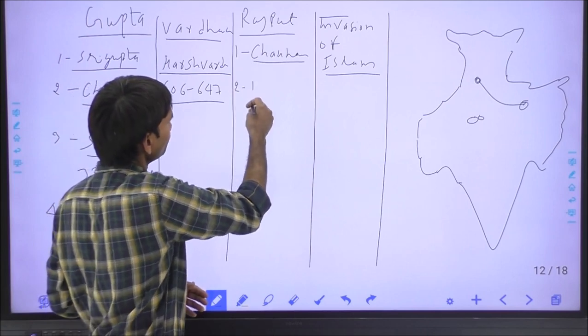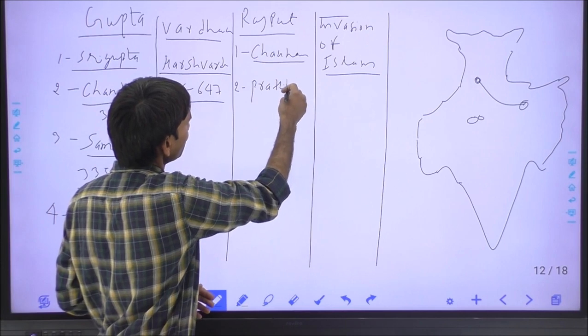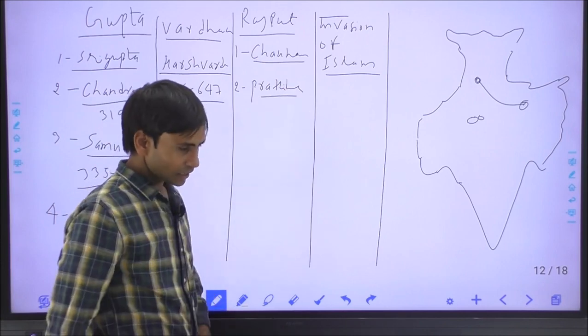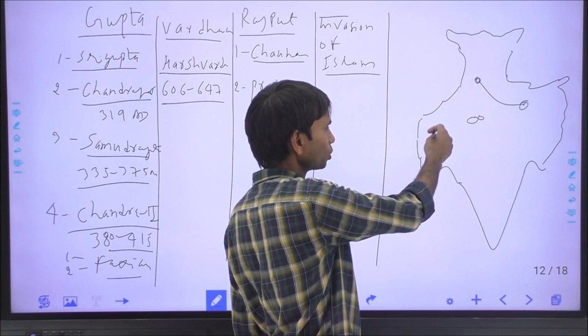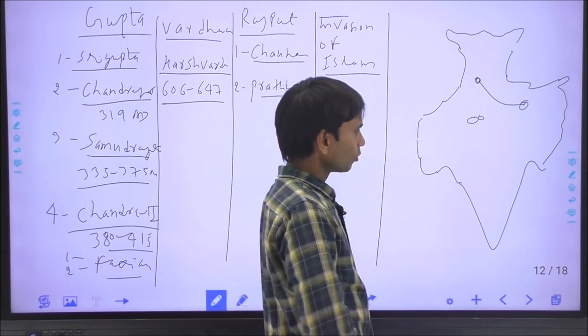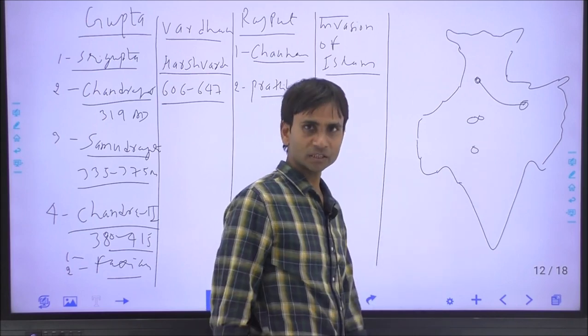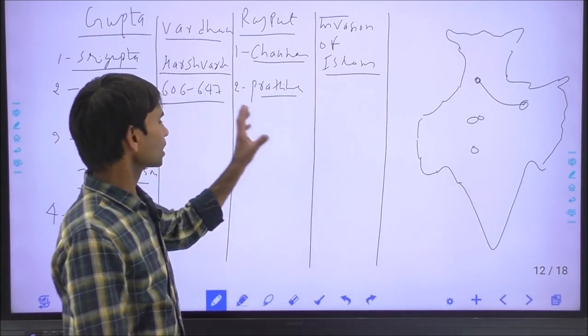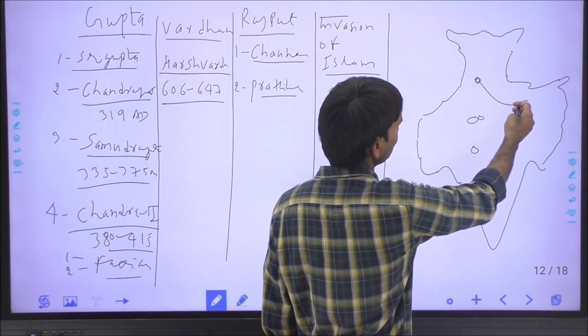Second, this was the Pratihar, also called the Parihar. The Pratihar or Parihar dynasty was started by Harishchandra at Mandor in Jodhpur. Finally, they moved during their later years to Avanti. Nagbhatt I founded the actual Pratihar or Parihar dynasty, made Avanti the first capital, and Kannauj the second capital.